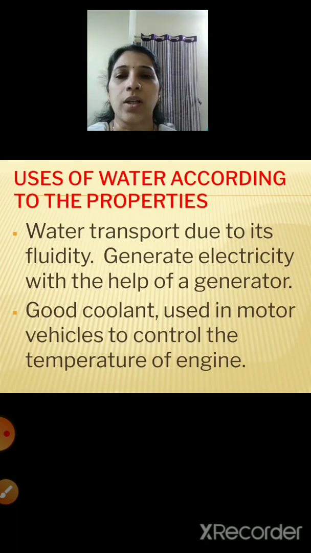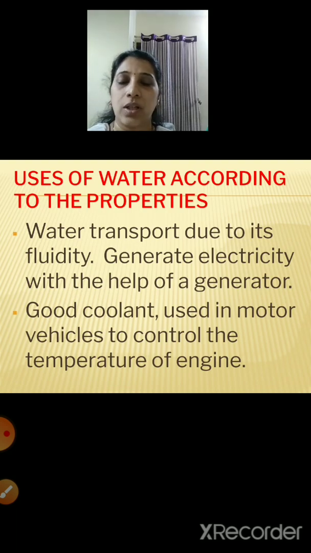Uses of water according to its properties. Now water is useful to us in many ways. It is useful for transport because of its fluidity, which means it flows easily. So water is used for transport.